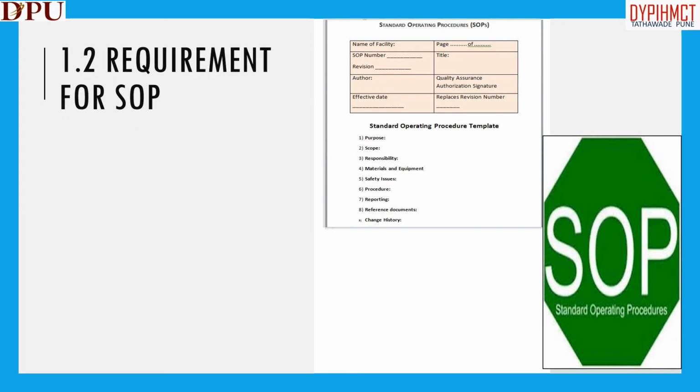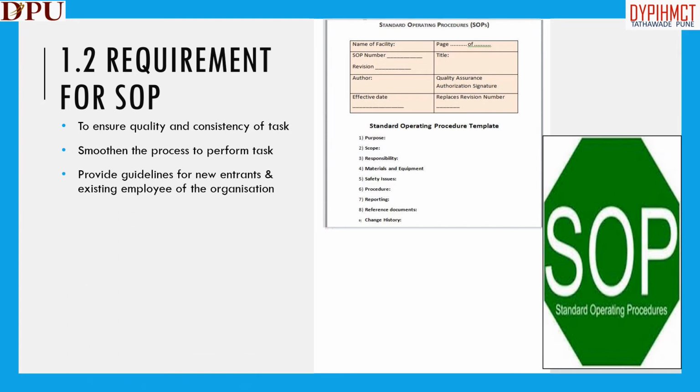Now, why is it necessary to have standard operating procedures in your hotel organization? It ensures quality and consistency of a task. It also smoothens the process to perform the task. It provides guidelines for new entrants and existing employees of the organization. It also sets the brand image and ensures continuous business.